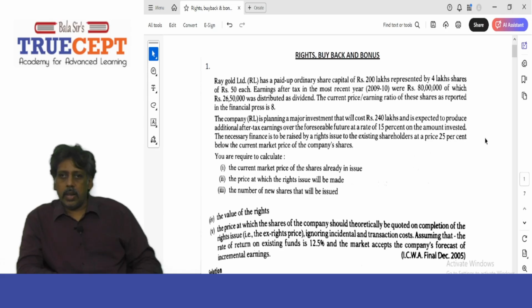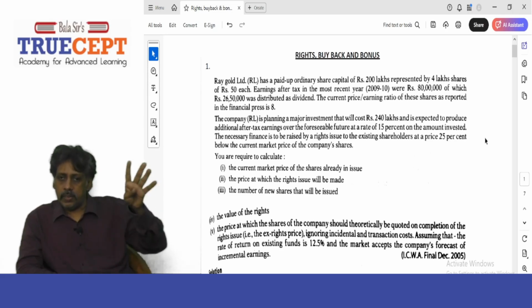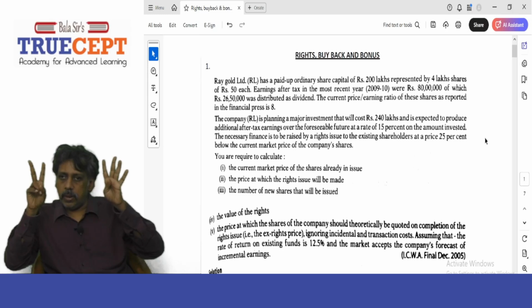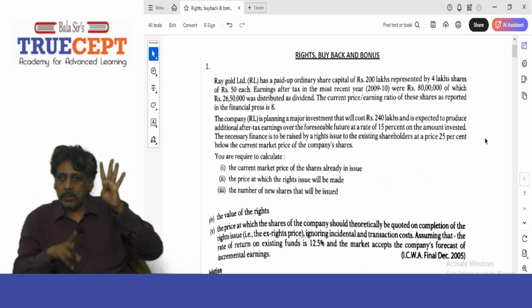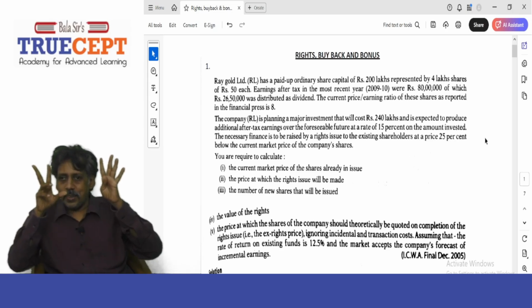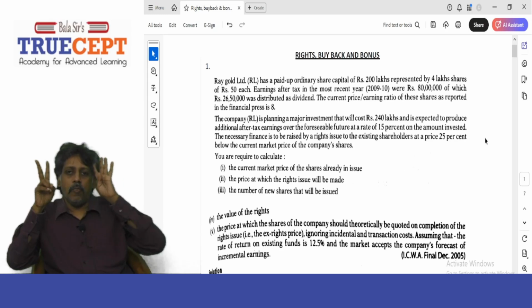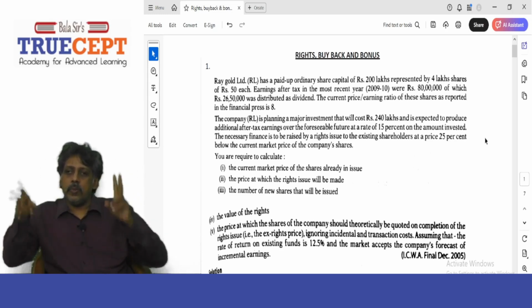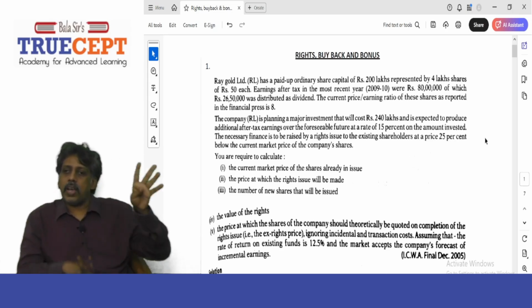Now tell me, a person holding 4 lakh shares can buy how many shares now? 2 lakh shares. They have the right to buy 2 lakh shares. So 4 lakh and 2 lakh. Now I can say it is either 2:1, or I can take it as 4 lakh and 2 lakh.